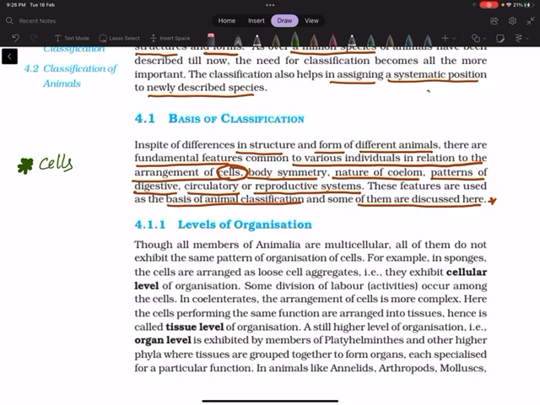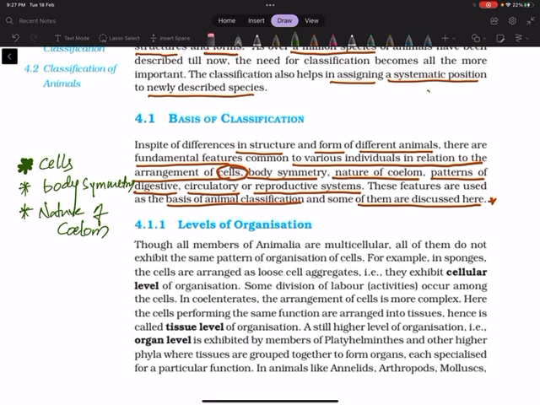So what kind of symmetry the animal has gives us knowledge here. The second one is body symmetry. And the third one is the nature of coelom. What kind of coelom the animal has? Body cavity. Coelom in the sense body cavity.